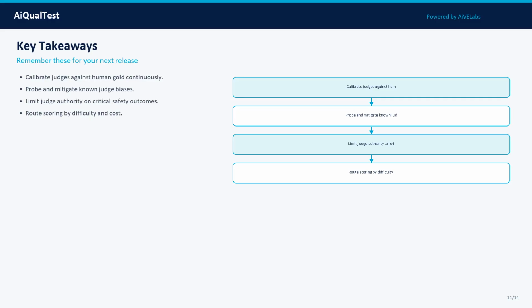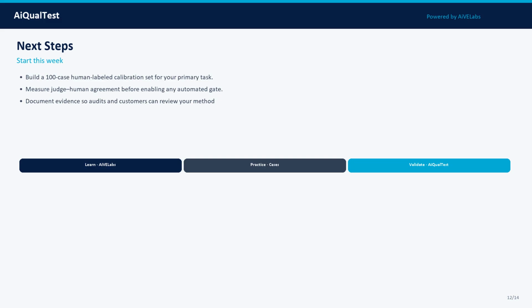Key takeaways for your team. Takeaway 1: Calibrate judges against human gold continuously. Takeaway 2: Probe and mitigate known judge biases. Takeaway 3: Limit judge authority on critical safety outcomes. Takeaway 4: Route scoring by difficulty and cost. Write these into your team wiki and release checklist so they survive staffing changes.